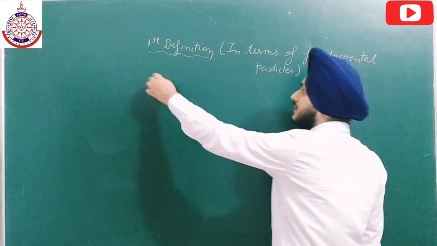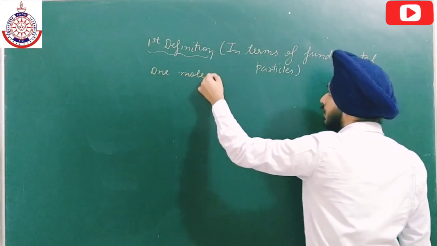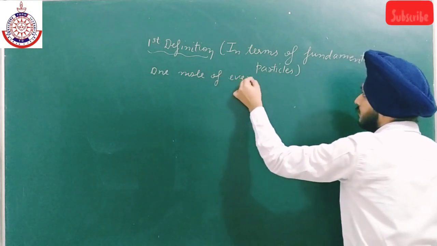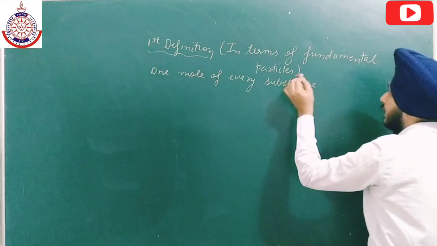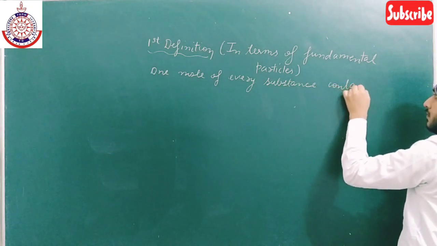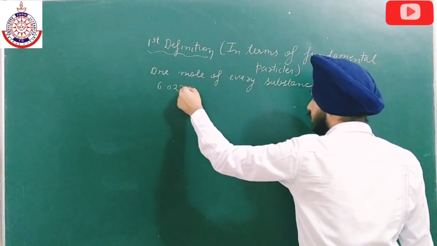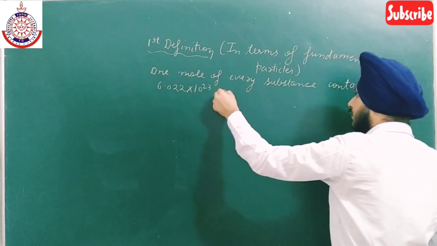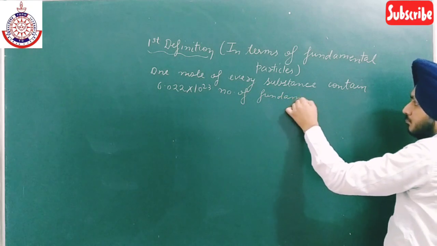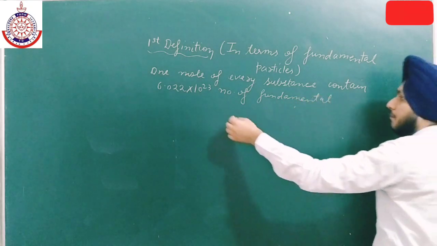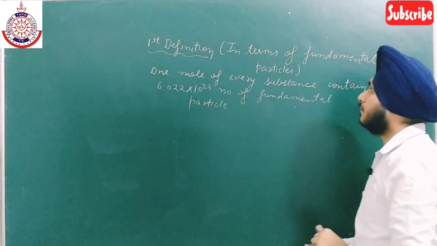So the first definition is: 1 mole of every substance contains 6.022 into 10 to the power 23 number of fundamental particles. So this is the first definition, that 1 mole of every substance.